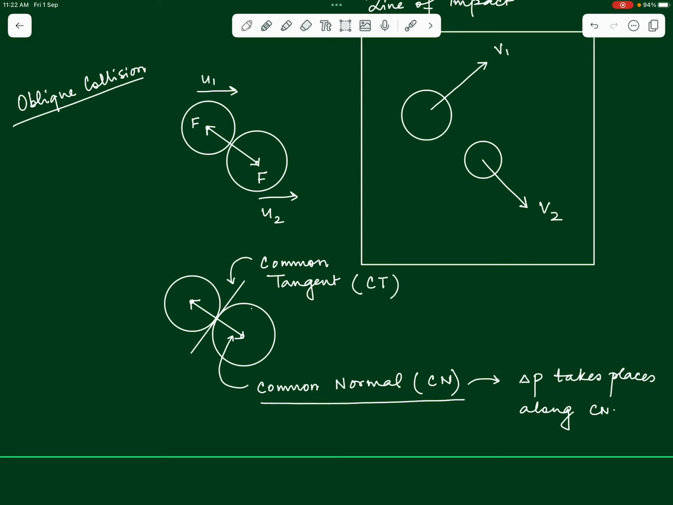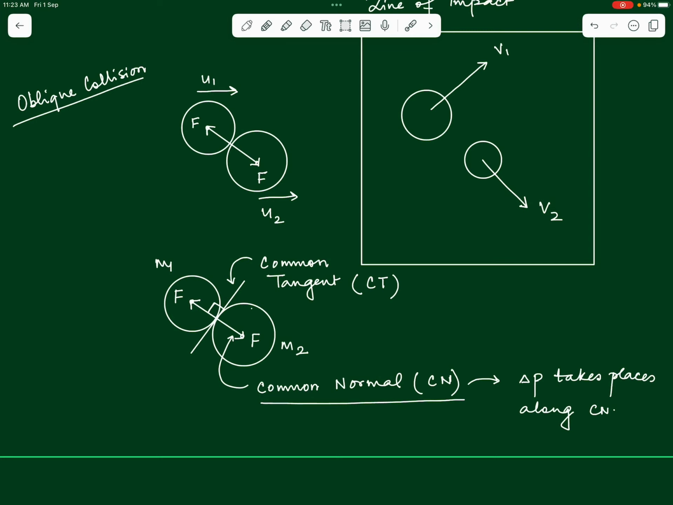Understand that since the impact forces act along the common normal, which is perpendicular to the common tangent, these forces will have no component along the common tangent, and hence the two bodies of masses m1 and m2 do not suffer any change in their momentum along the common tangent. So along the common tangent, whatever momentum they had before collision, they will have the same momentum after collision also, both the bodies individually. M1 will carry its own momentum along the common tangent, M2 will carry its own momentum along the common tangent before as well as after collision.